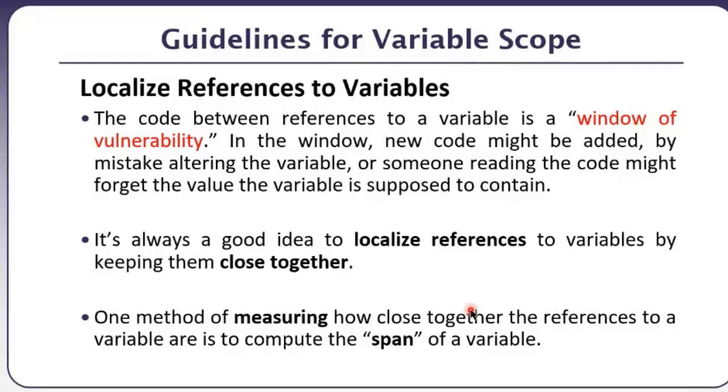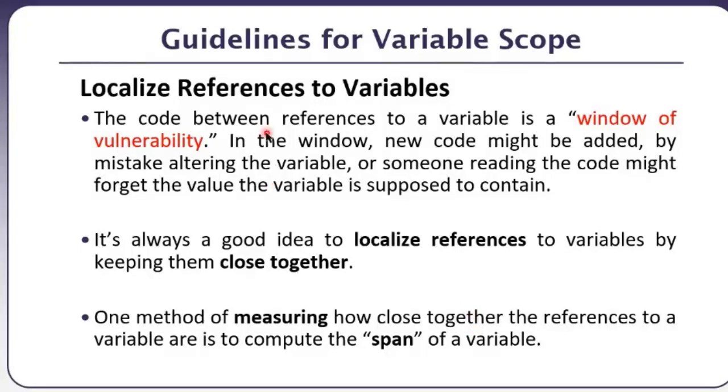Of course, if we are working in a class, then data members are an exception to that. We do not take care of the proximity of data members of the class. They have to be at one single place, probably in Java at the top of the class and in C++ at the bottom of the class, depending upon where we are working, but we are not talking about those. Generally, if you are working in a function, for example, all the local variables of a method should have the minimum distance.